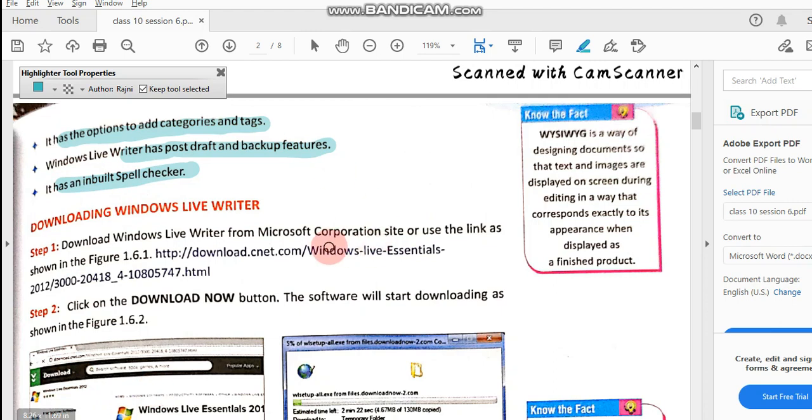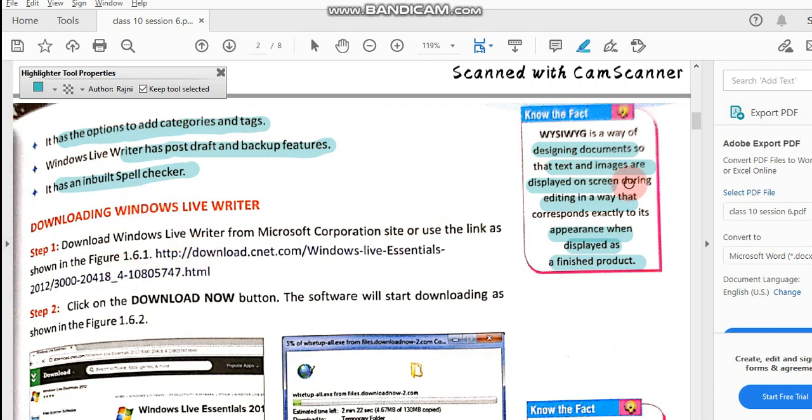So here is a fact about what you see is what you get. It is a way of designing documents so that text and images are displayed on screen during editing in a way that corresponds exactly to its appearance when displayed as a finished product. That means as you are editing or writing your blog, it will simultaneously show you exactly the finished product. Whatever you have edited in the above part, the same will look in the finished one. So what you see is what you get.